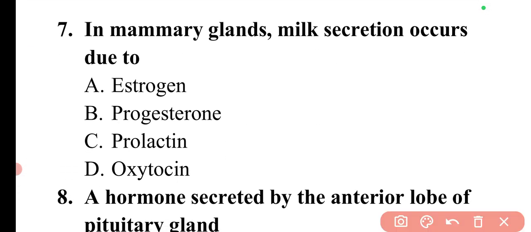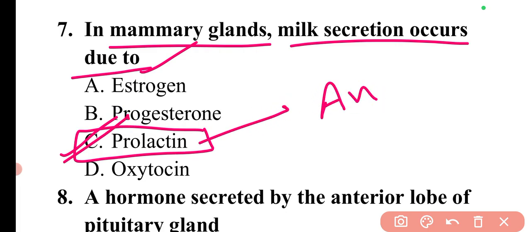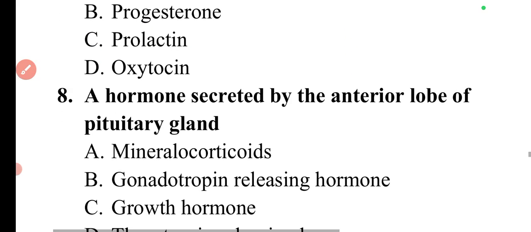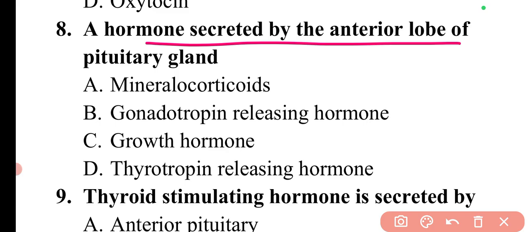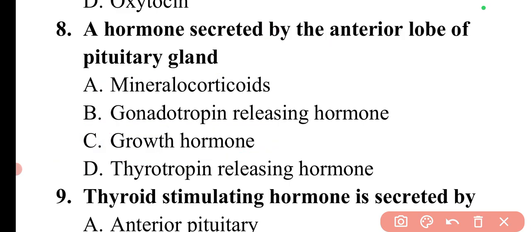Next question is, in mammary glands, milk secretion occurs due to. In mammary glands, the milk secretion occurs due to prolactin, which is again a hormone of the anterior pituitary gland. Next question is, a hormone secreted by the anterior lobe of pituitary gland is. So anterior lobe, this is the growth hormone. So here option C is the correct answer. We have already discussed which hormones are secreted by the anterior pituitary and which are secreted by the posterior pituitary. These are quite simple things.